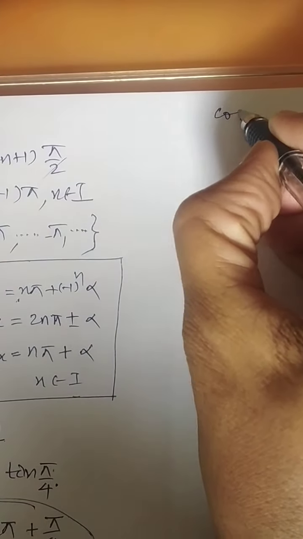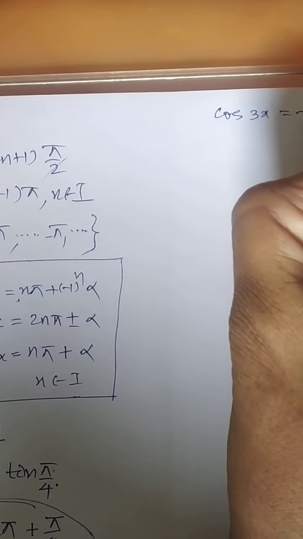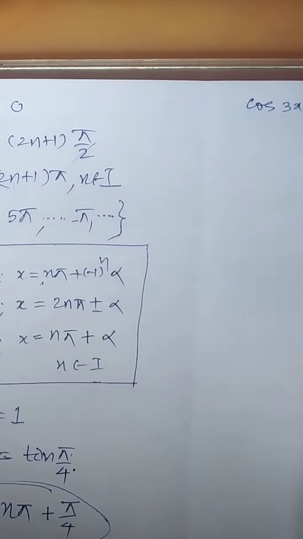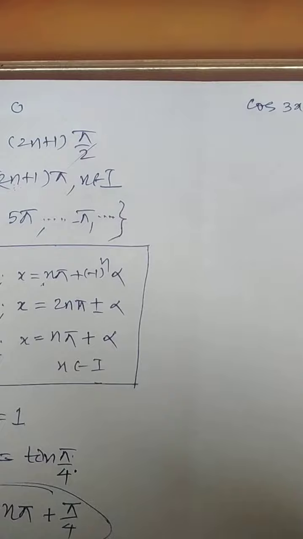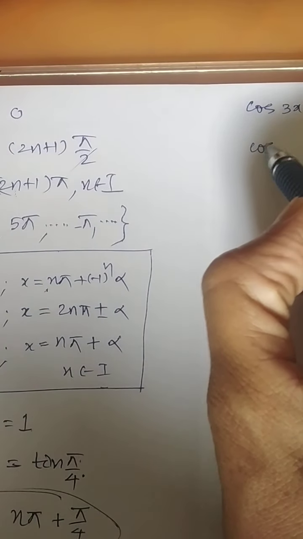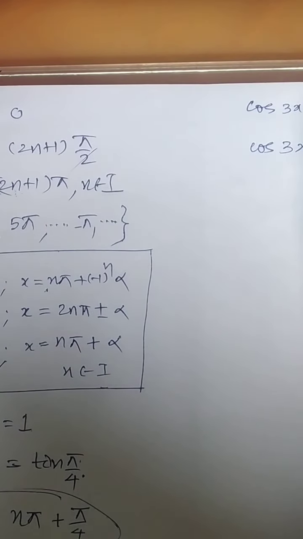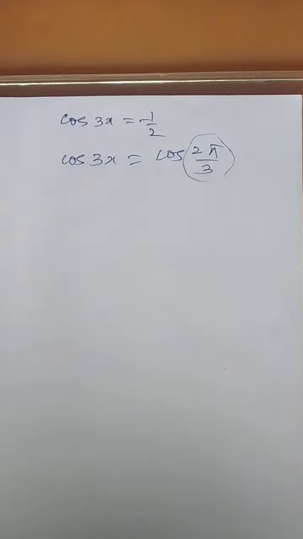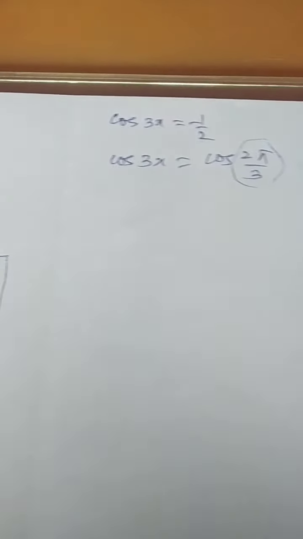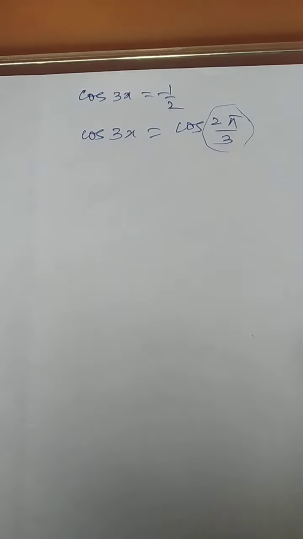Let us consider the question cos of 3x is equal to minus half. This is one more question. How will you answer this? Now you should know when cos is minus half. Do you remember this? We have learned how to get this one. Cos will be negative in the second quadrant. 2 pi by 3, that is 120 degrees, is minus half. You should know that also. For that you have plotted the graph and all.